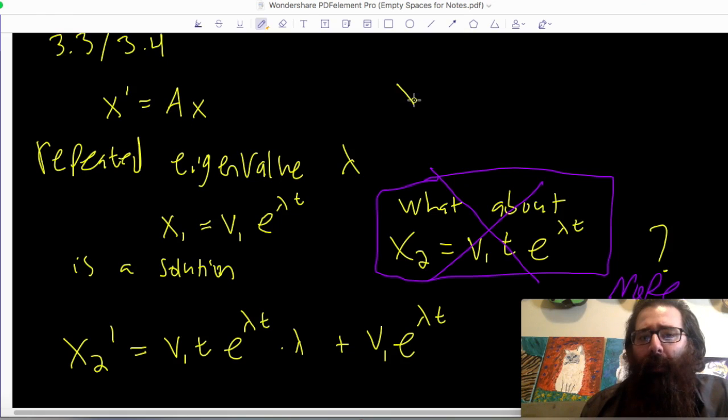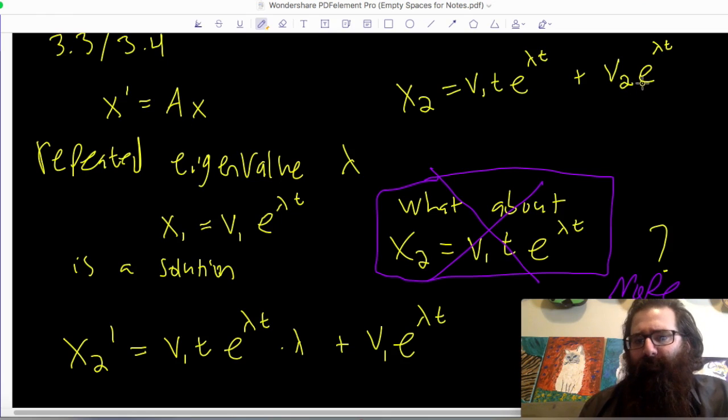So we'll say, what if x2 is equal to v1t e to the lambda t? But then what if I need another piece to it? What if the other piece still has e to the lambda t, since it should? I'm not trying to get rid of my exponential function. But then what if it's just another e to the lambda t times maybe some other vector?